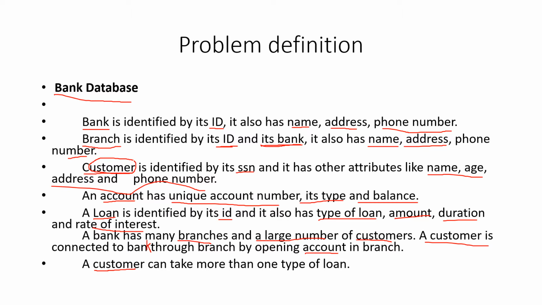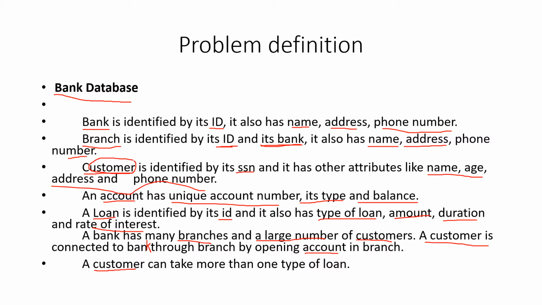It is a bank database. Now, bank is identified by its ID, name, address, phone number. So I can see that bank is an entity which has the attributes ID, name, address, and phone number.